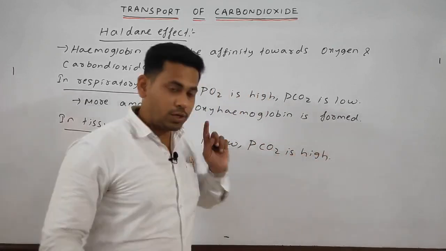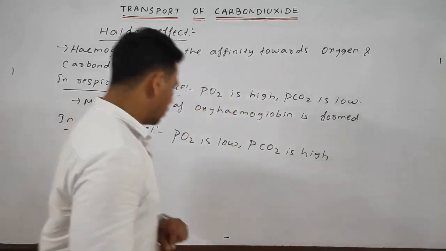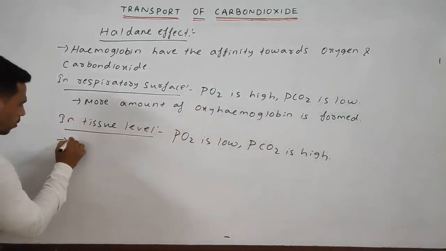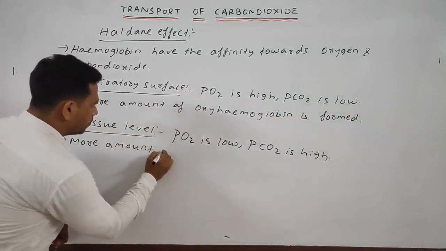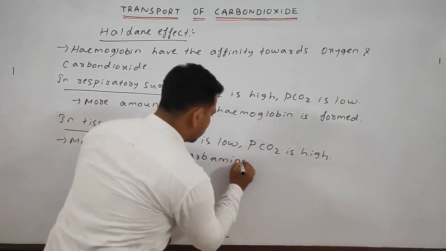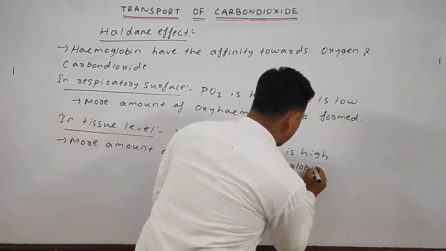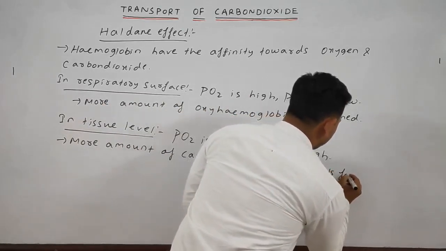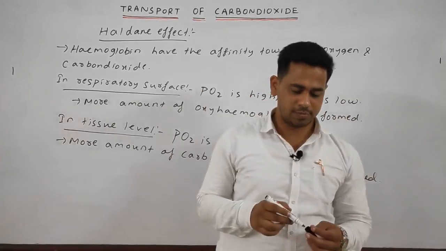So here, carbaminohemoglobin is formed. More carbaminohemoglobin is formed.